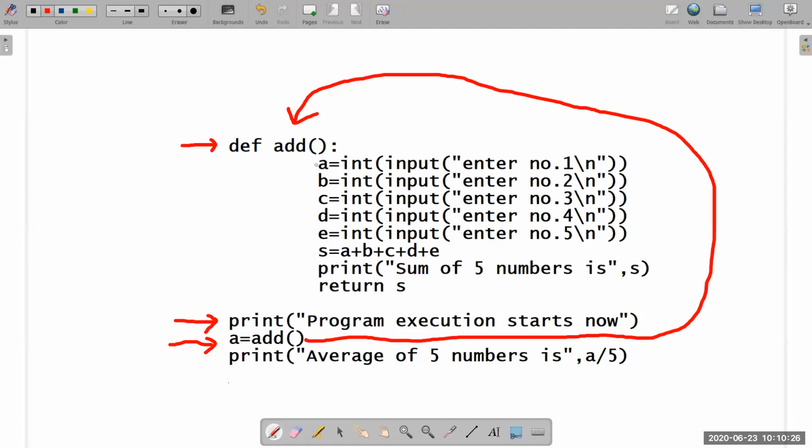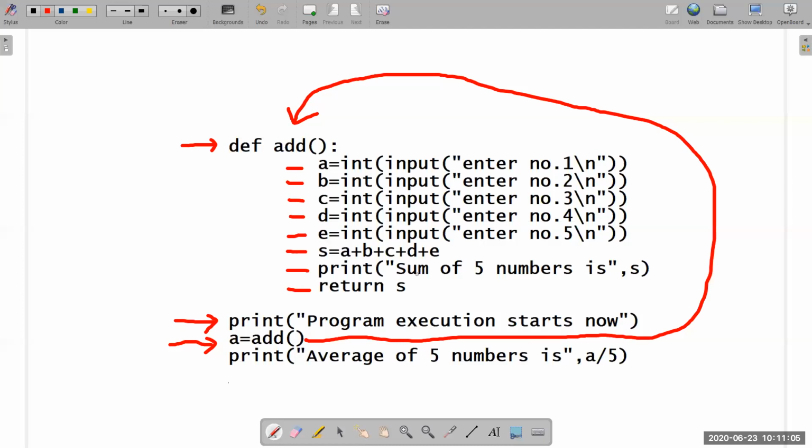Fine. So this line will be executed. The second line is executed, third is executed, fourth, fifth, sixth executed. That means you have entered 5 numbers. The sum is calculated and the result is printed. Now this function is also returning the result. Return S means this function is giving you the result back, whichever operation it is doing. It is giving the result back to you wherever it is called.